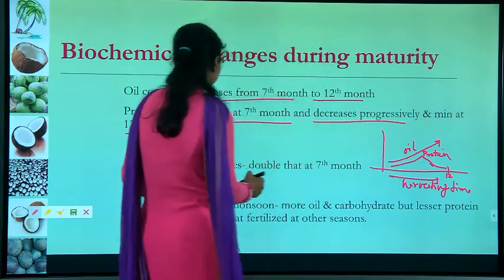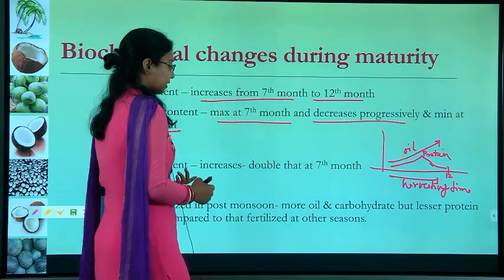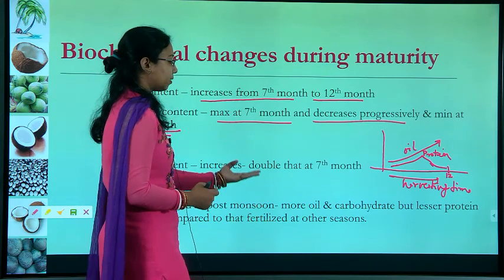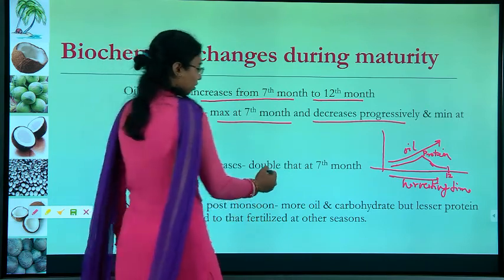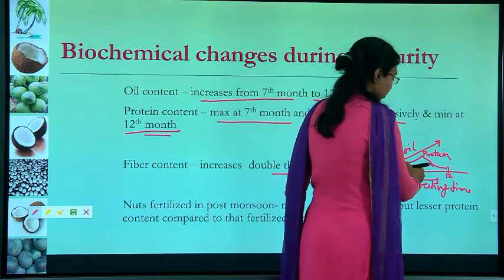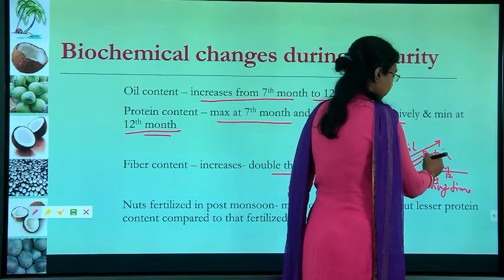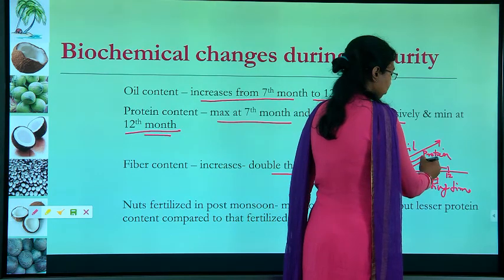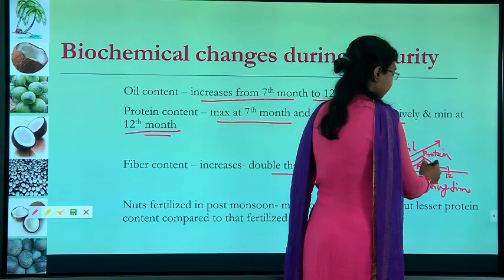And then last is the fiber content. Fiber content doubles at the 7th month. So, this is for fiber.